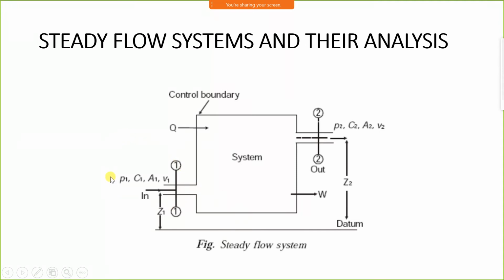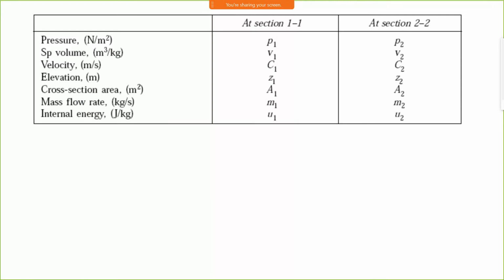At the entry of the fluid, it has some properties: pressure P1, velocity C1, area A1, volume V1. At the outlet, it has another pressure, velocity, area and volume. V1 and V2 are the volumes, C1 and C2 are the velocities.